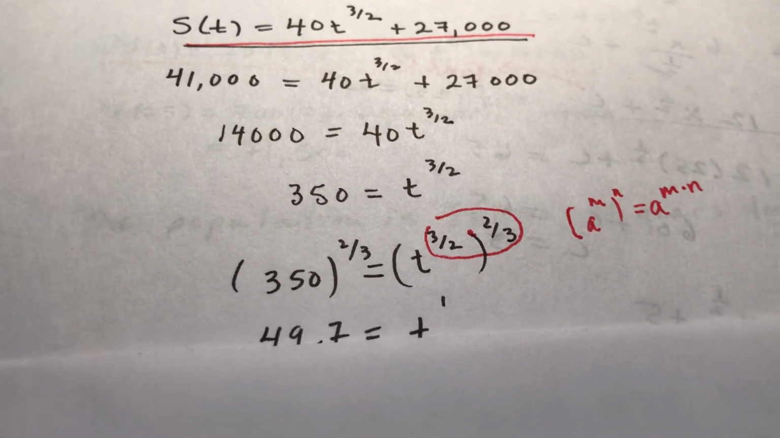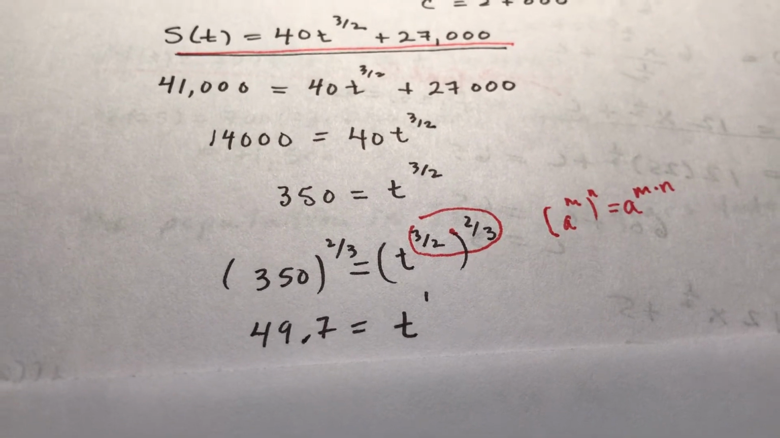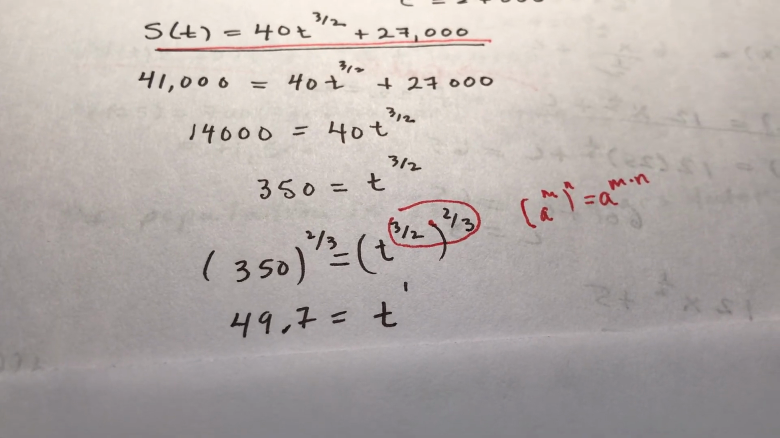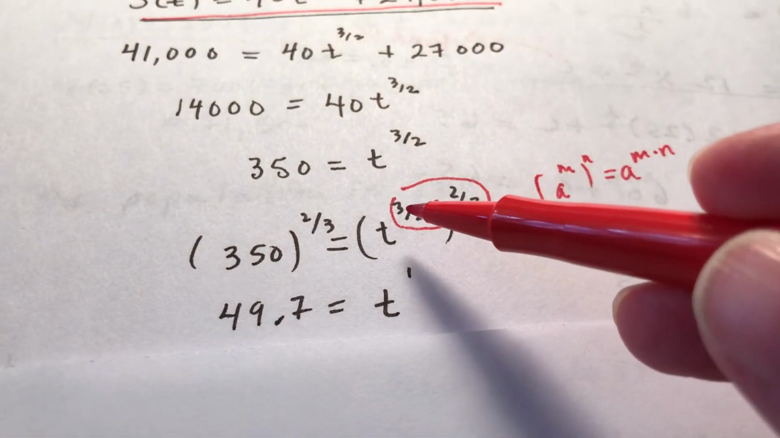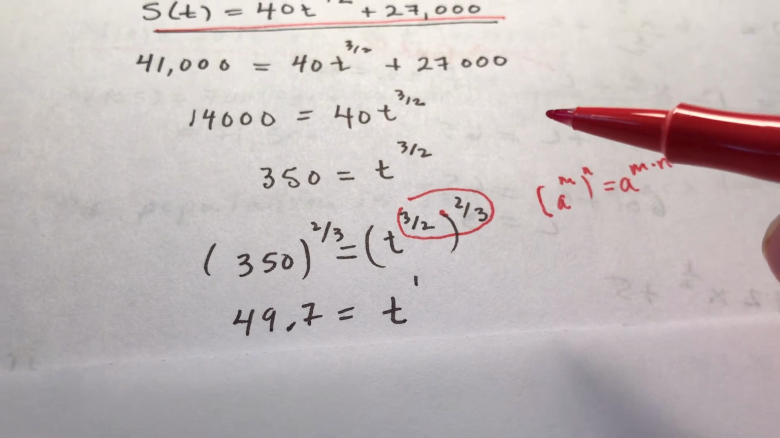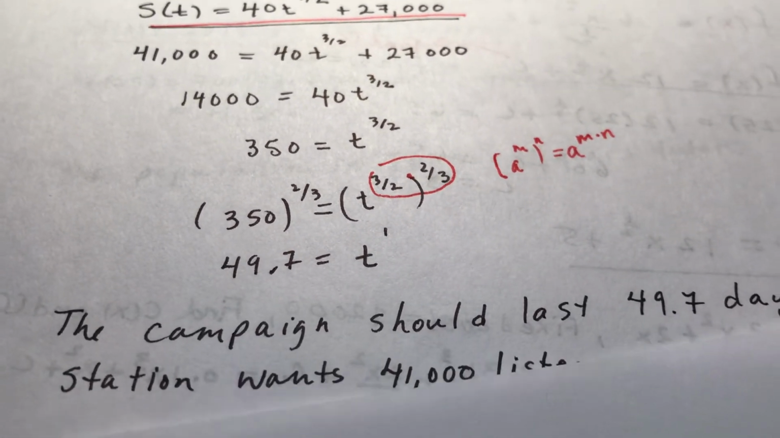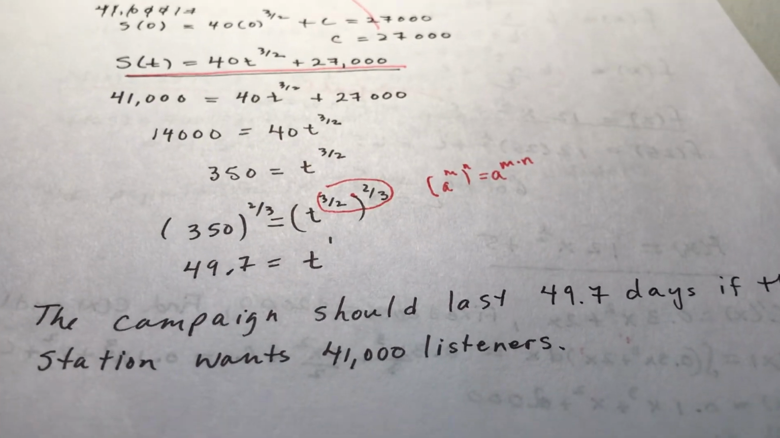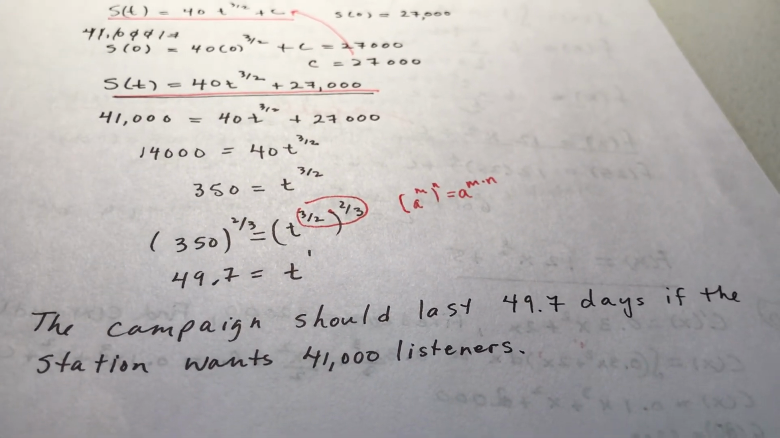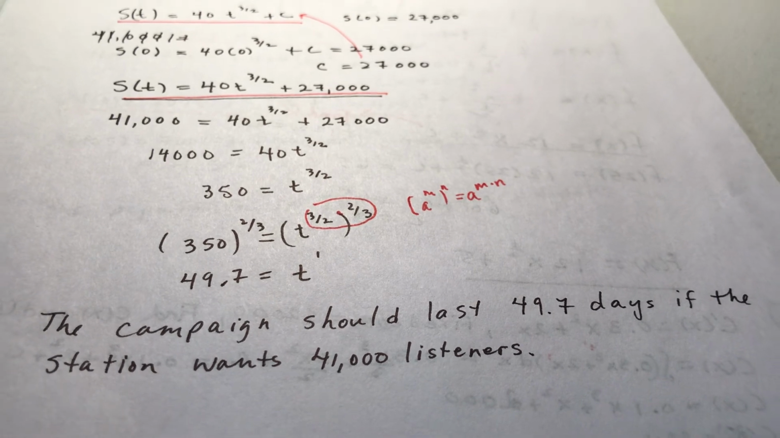So I just went into my calculator, and I put 350 to the 2/3 power, and this gives me, 3/2 times 2/3 is a 1, so there's your t right there, 49.7. So I wrote, the campaign should last 49.7, probably about 50 days, if the station wants 41,000 listeners.